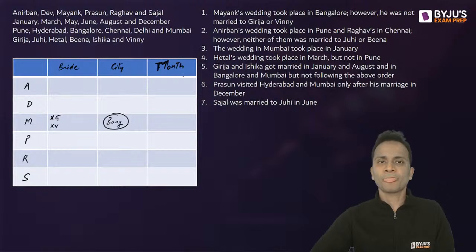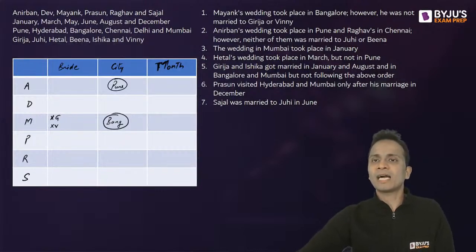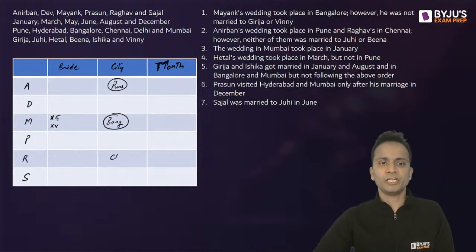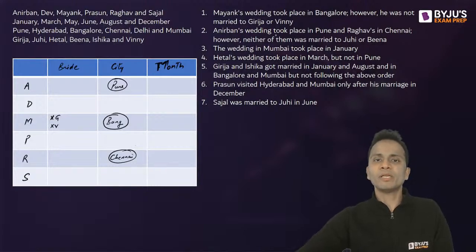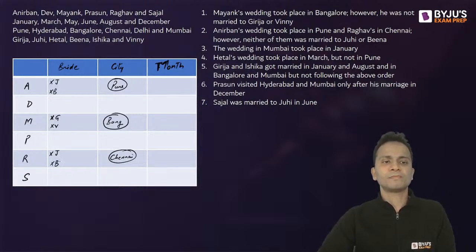I'll circle it. Second statement, A's wedding took place in Pune. So A in Pune, right? This is fixed. And Raghav's in Chennai. So Chennai, all right. However, neither of them was married to Juhi or Beena. So not Juhi, not Beena for both of them. Okay, write all the things very clearly. So second statement is also done.